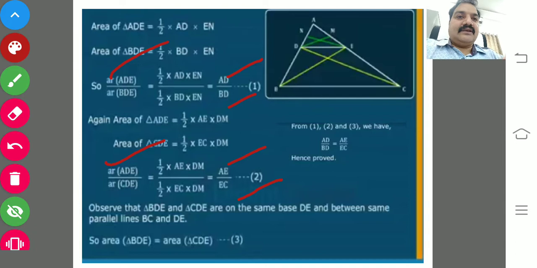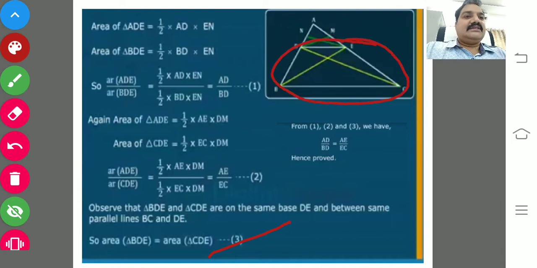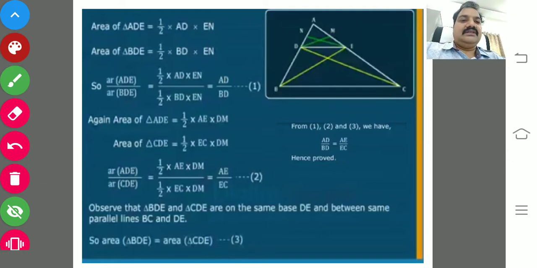But the denominators, the two triangles are different. But we know that the two are equal. What is the reason? The two triangles are between the same parallels and having a common base. That's why the two triangles are equal.